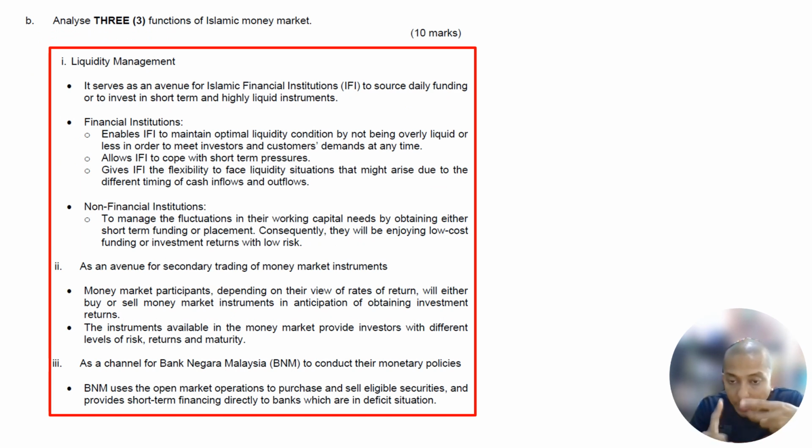As I mentioned, A is 5 marks, B and C are 10 marks each, so the total is 25 marks. Normally for the 10-mark questions, you need to explain in long sentences with supporting points. In this question, the word is analyze: analyze 3 functions of the Islamic money market. By right, the 3 functions are liquidity management, an avenue for secondary trading of money market instruments, and a channel for Bank Negara Malaysia to conduct its monetary policy.